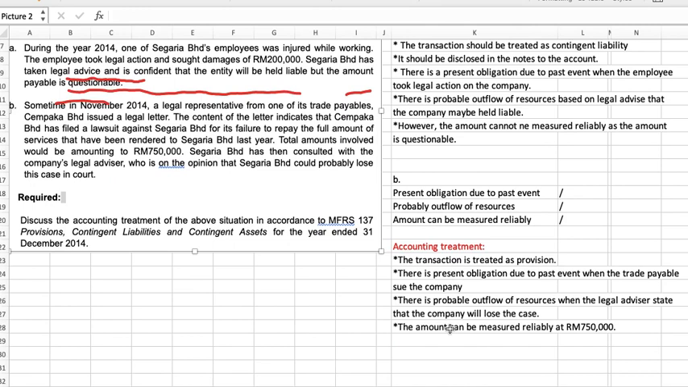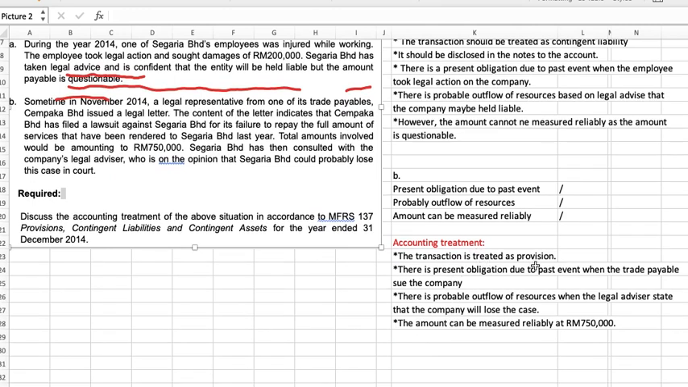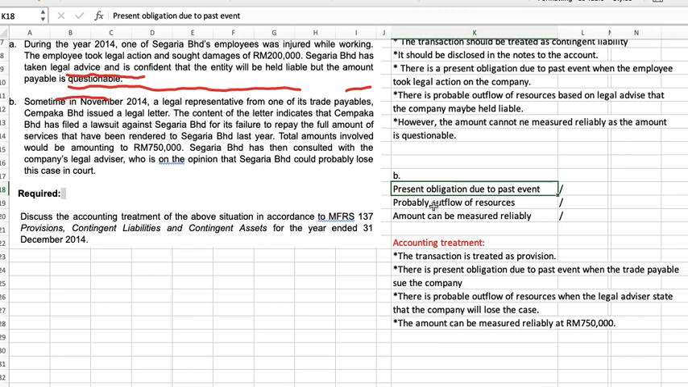So how do you answer? The transaction is treated as provision. Alright, there is a present obligation. So you mention one by one. There is a present obligation due to past event when the trade payable sues the company, there is a probable outflow of resources when the legal advisor states that the company will lose the case. And then the amount can be measured reliably. Okay, so that's it for the accounting treatment.